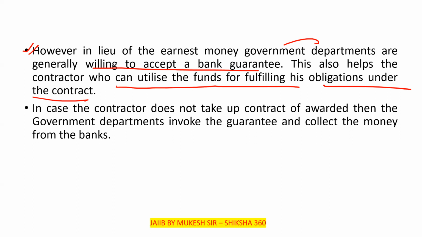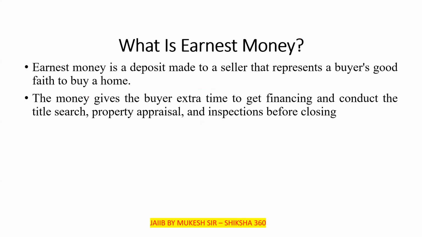In case the contractor does not take up the contract once awarded, the government department will invoke the guarantee and collect the money. Initially they are able to apply, and when the contract is allotted to them, they say they are not able to perform that much work. So in that case, the government department will invoke the guarantee and collect the money from the banks. So this is regarding the financial guarantee. Hope it is clear to all of you.